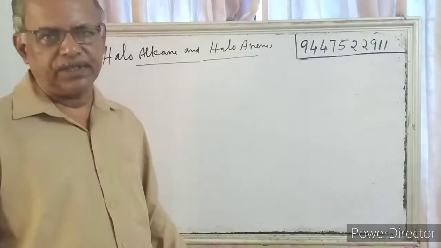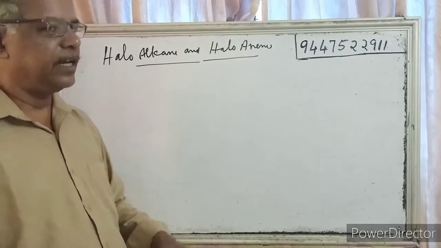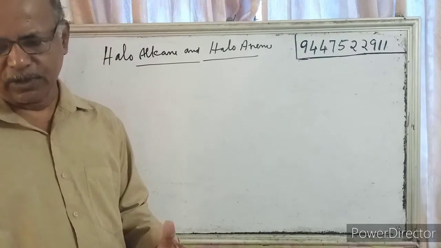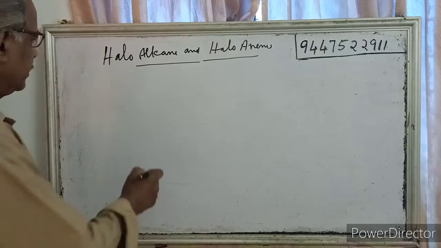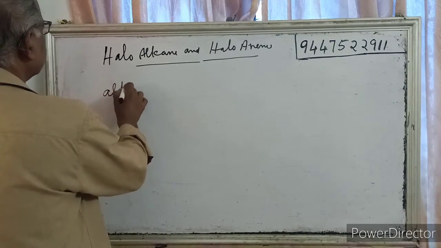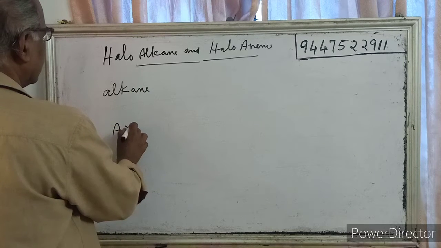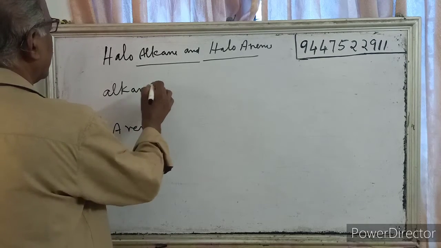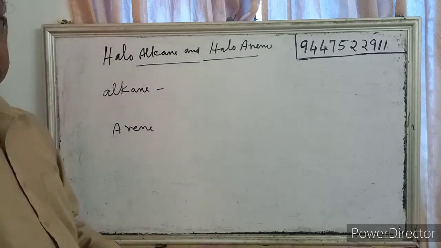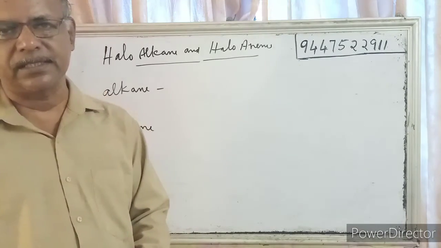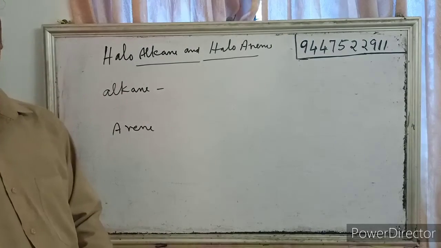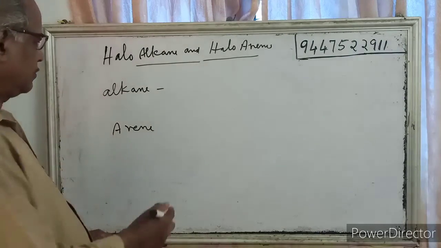We are starting with the haloalkane and haloarene. So you have to study what is an alkane and what is an arene. Alkanes are saturated hydrocarbons having a general formula CnH2n plus 2.